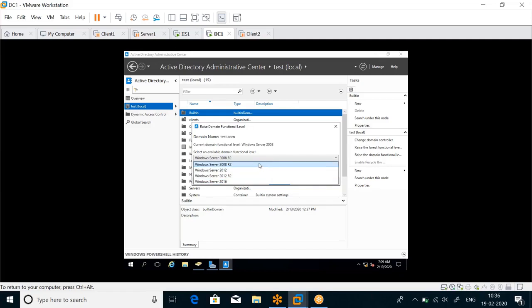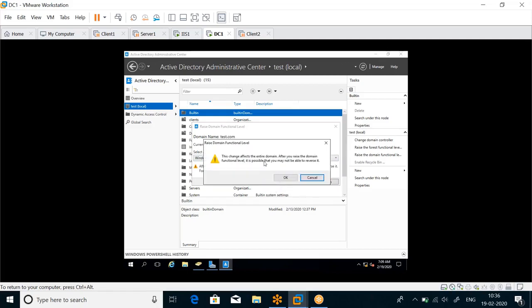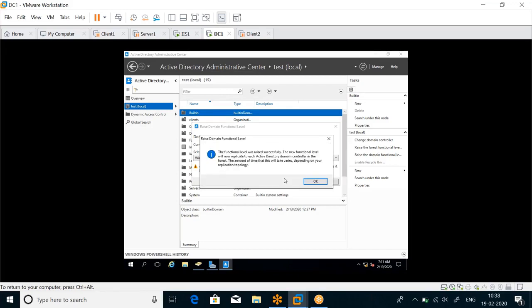Okay, so now we are going to go to 2008 R2. I'm raising the domain function level to 2008 R2, and I will click OK. It says this change affects the complete domain. After you raise the domain function level, it is possible that you may not be able to reverse it. I believe it is possible, but it is just giving you a warning. I will click OK. Functional level was raised successfully.